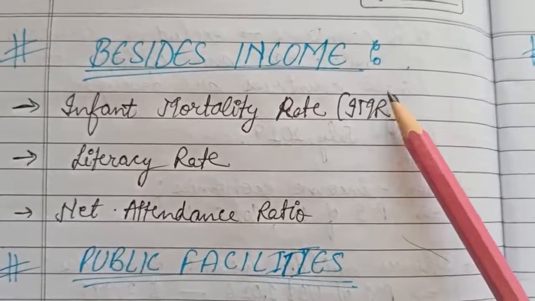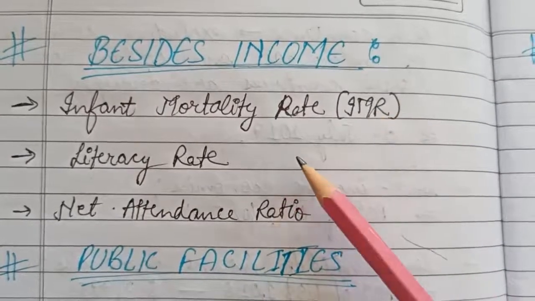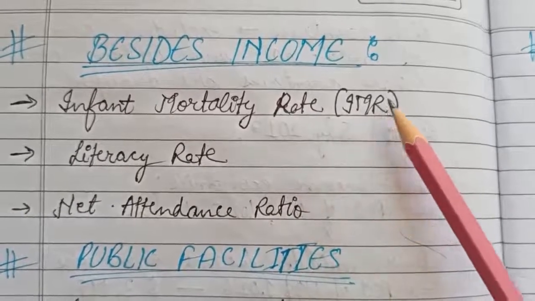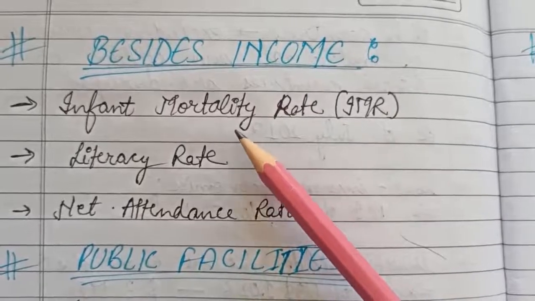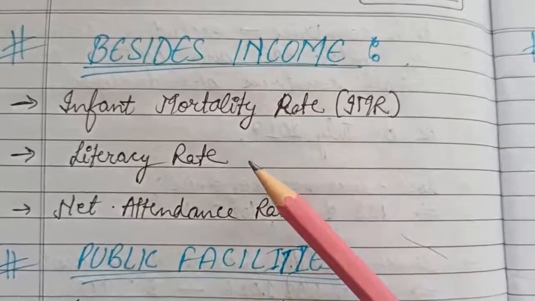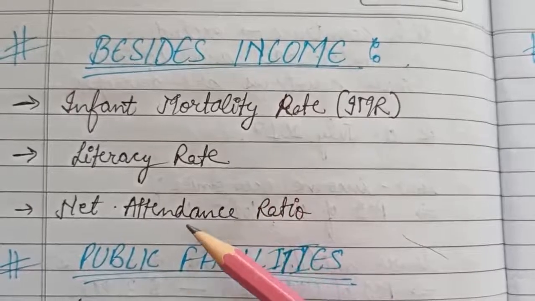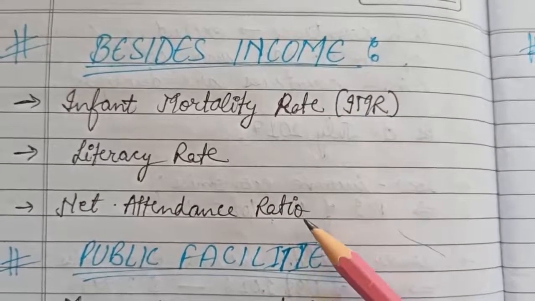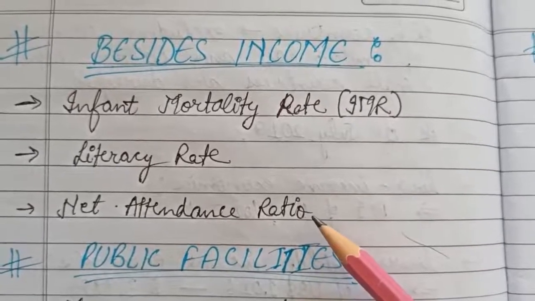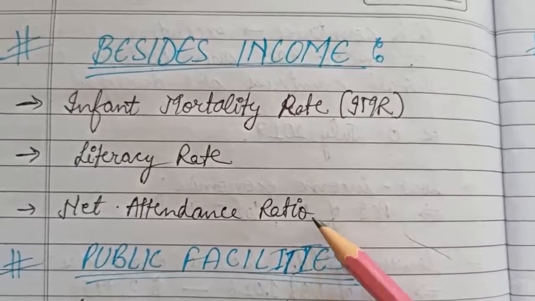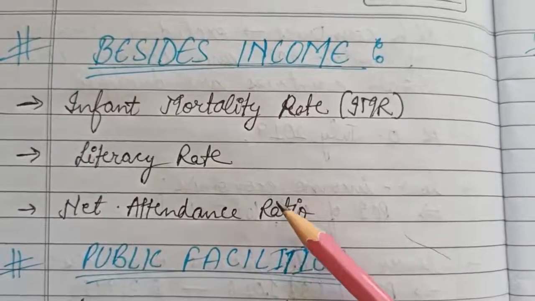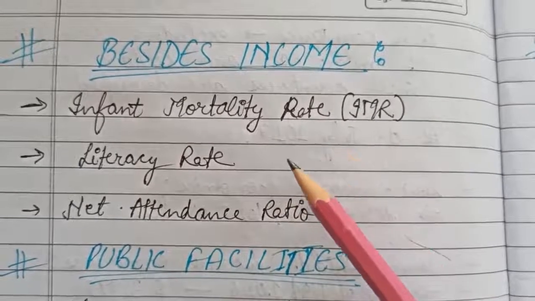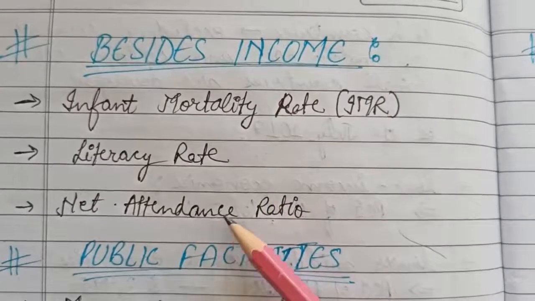So therefore, besides income, there are some other measures or factors according to which we can compare the various nations or states. The first among these is infant mortality rate, then the literacy rate, and the third one is the net attendance ratio. I have discussed these three terms earlier in my first video of chapter number 1, that is development. So those who have not yet gone through that video, firstly go through that, and then you will be able to know what is infant mortality rate, what is literacy rate, and what is net attendance ratio.